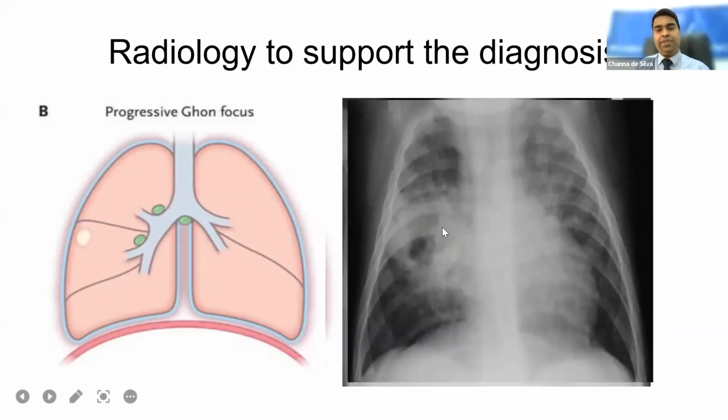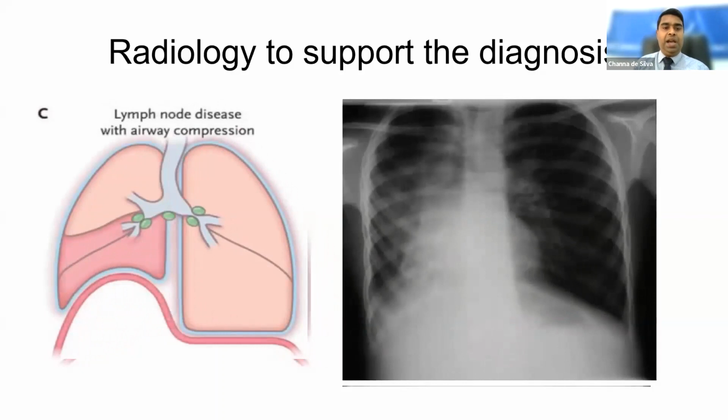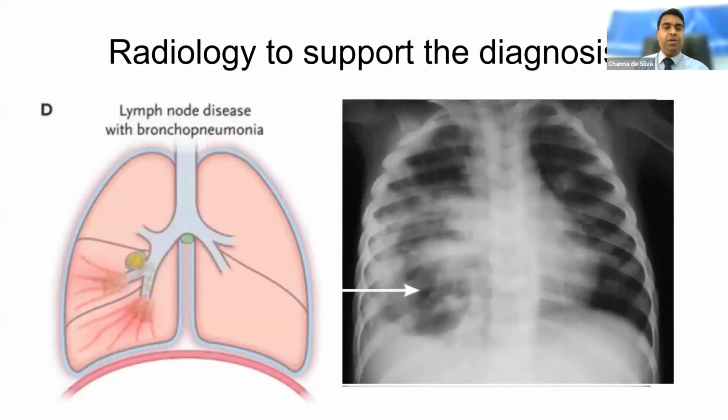Sometimes we see this type of lesion, but again, these are non-specific and can develop due to any other respiratory conditions in children. If the enlarged lymph node completely obstructs the bronchus, it can lead to collapse of the lung on that affected side. Or sometimes these lymph nodes erode into the bronchi and lead to bronchopneumonia.